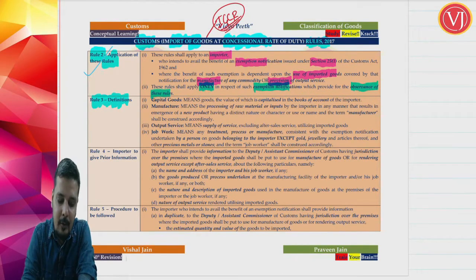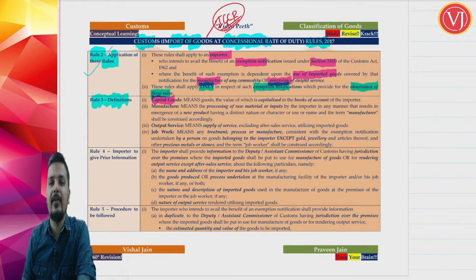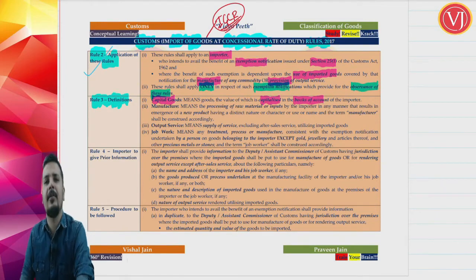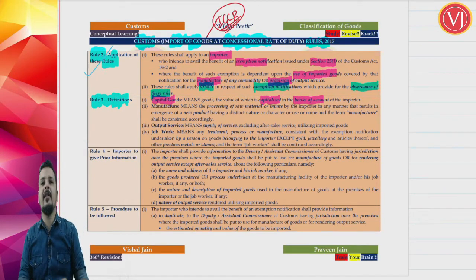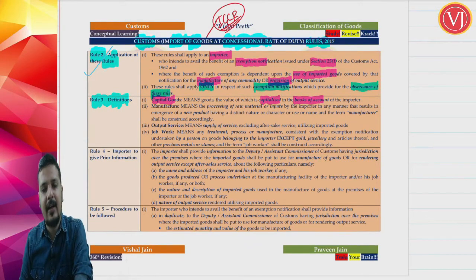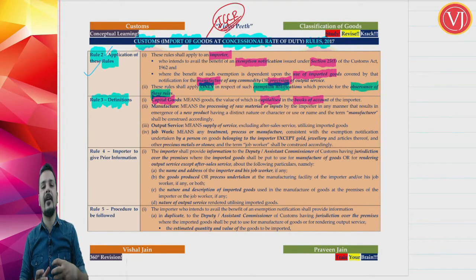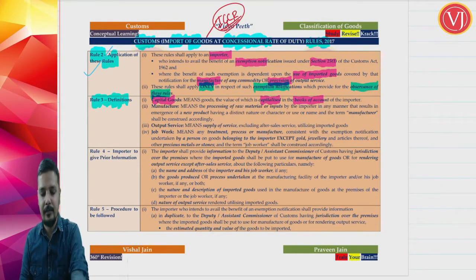Now what is meant by capital goods, friends? Capital goods means those goods which are capitalized in the books of accounts of the importer. A very simple definition. The point that you have to understand is capital goods can also be imported at concessional rate, reduced rate, right? So end use based exemption notification can also be for capital goods.